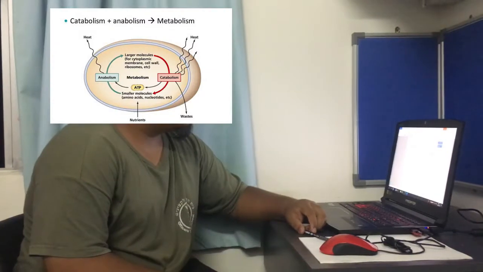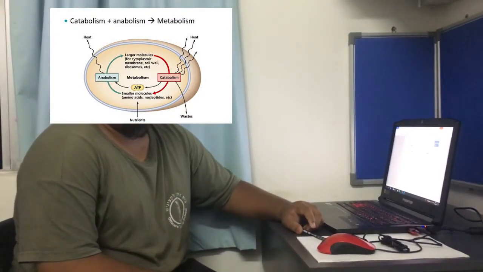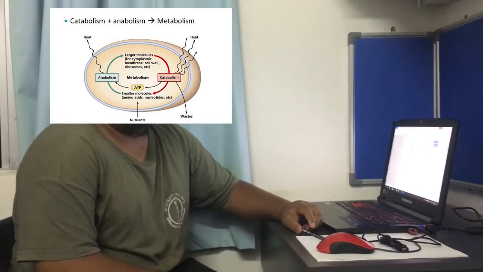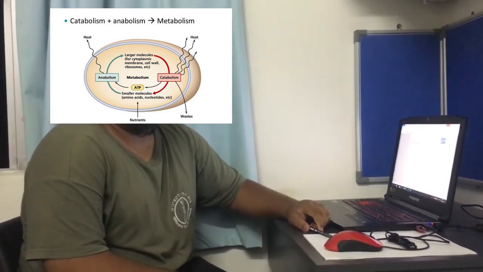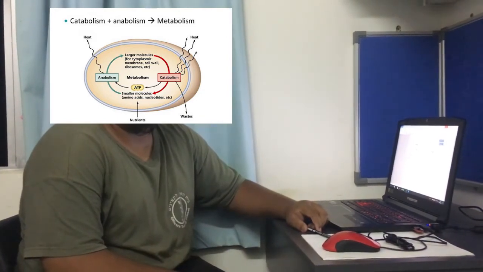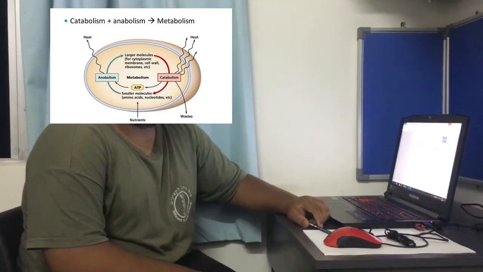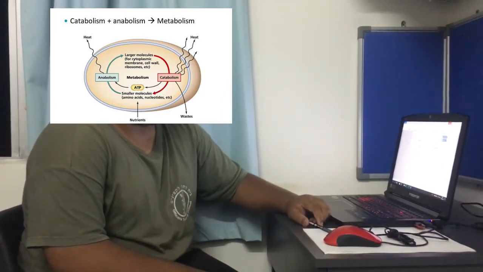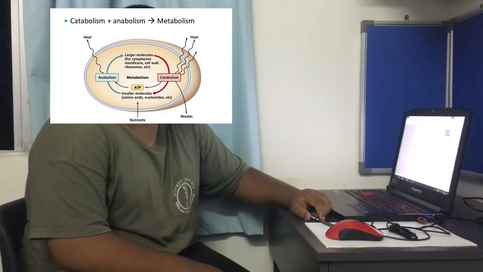Now I will explain about anabolism and catabolism. Catabolism is the pathway that breaks down molecules into smaller units and produces energy. Anabolism is the building up of molecules from smaller units. Anabolism uses up the energy produced by the catabolic breakdown of your food to create molecules more useful to your body.